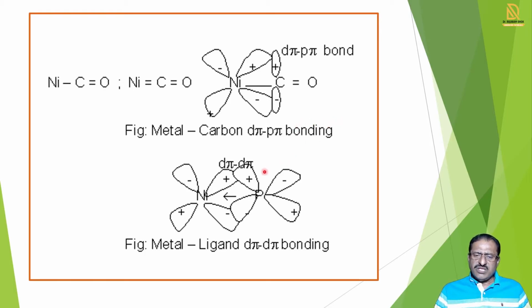We take another example, phosphorus. Phosphorus contains d orbitals. Nickel also contains d orbitals. So the corresponding symmetry of nickel orbitals and phosphorus d orbitals can overlap sidewise and there is formation of d pi bonds. So in the case of the metal and ligand, d pi bonding is also formed.